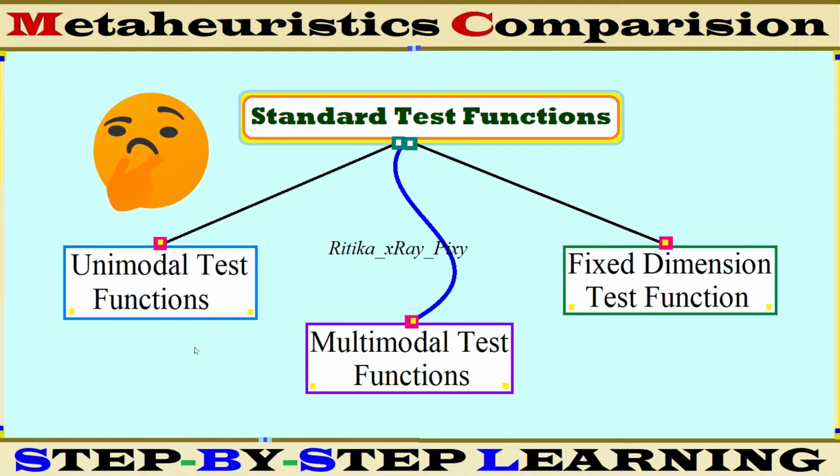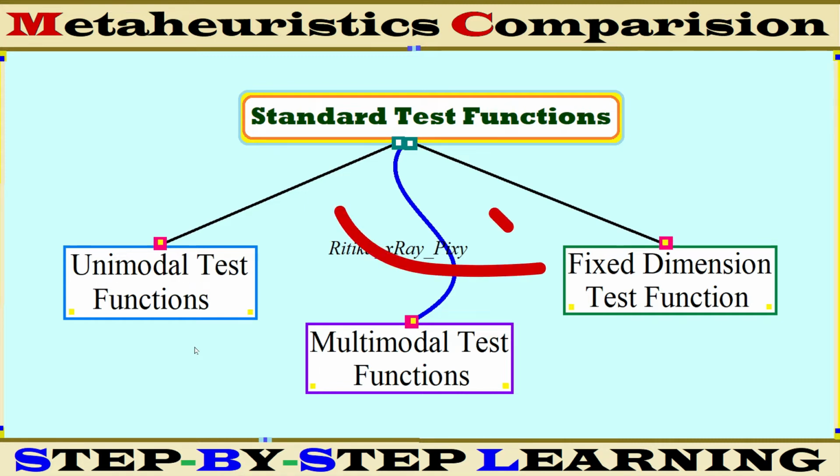We can say any algorithm is successful when there is a balance between the local search and global search, that is the exploitation phase and the exploration phase. So here we can use the multimodal test functions to check the local search and the global search ability of any meta-heuristic algorithm, and we can also analyze the algorithm stability, convergence speed, and convergence accuracy.